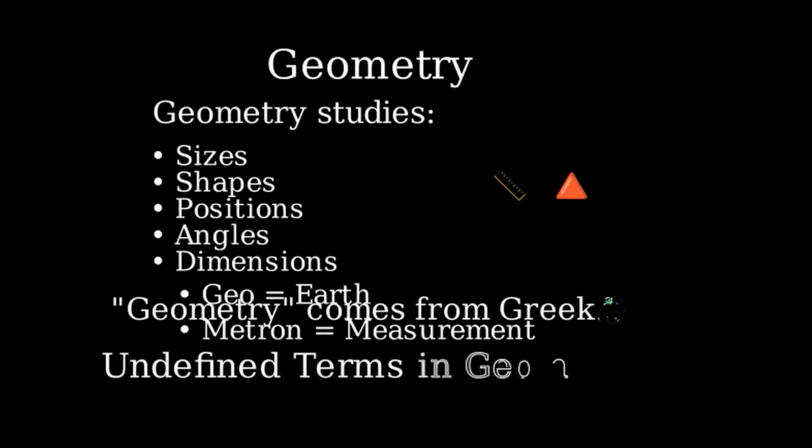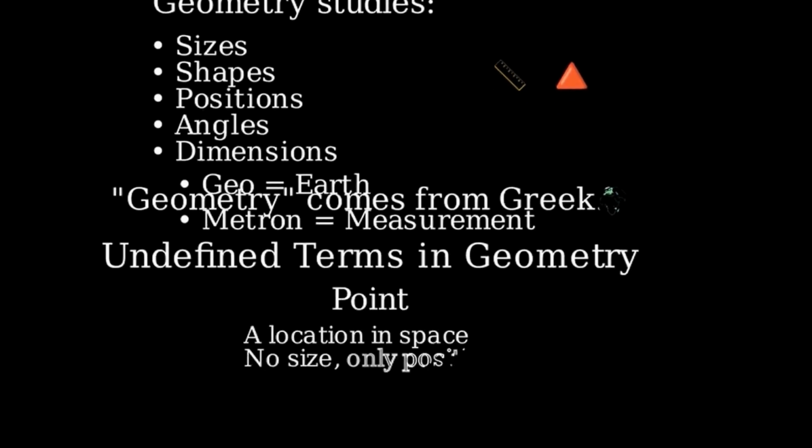Everything in geometry is built upon a few fundamental concepts. These are often called undefined terms because we don't formally define them, but rather understand them intuitively. First, a point. A point represents a specific location in space. It has no size, no length, no width, no height. It's just a position. We usually represent a point with a small dot and name it with a capital letter.